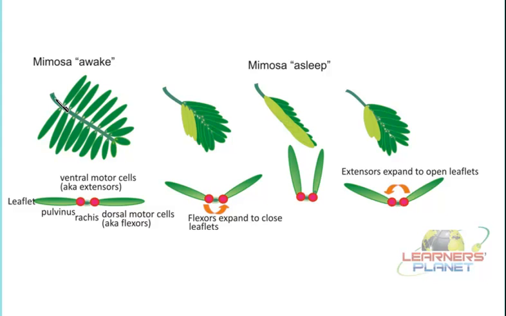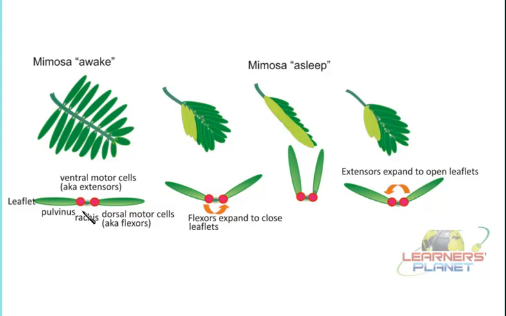So at this point we can say they are attached to it through a special structure known as the pulvinus. Now this pulvinus, it is attached to what? To the rachis. On either side of the rachis, they are linked with various motor cells which are known as extensors or flexors. These extensors are located at the upper side of the rachis, so they are known as the ventral motor cells, whereas the flexors are present on the dorsal side of